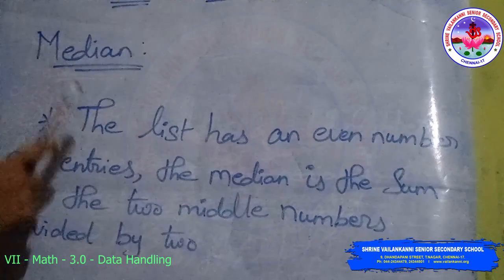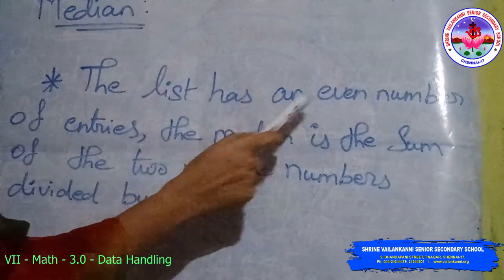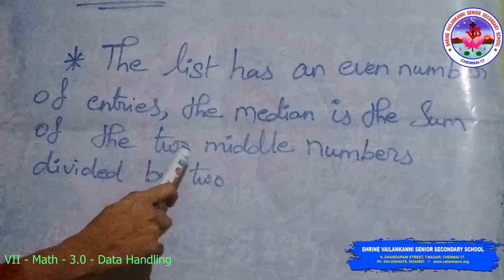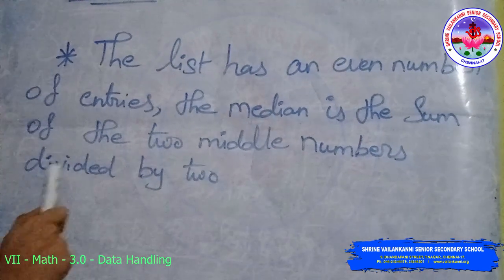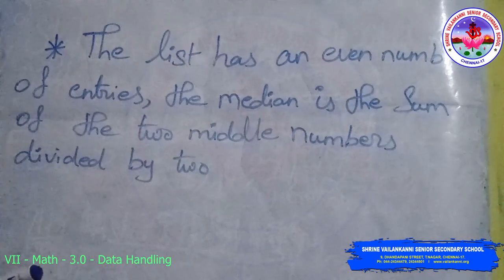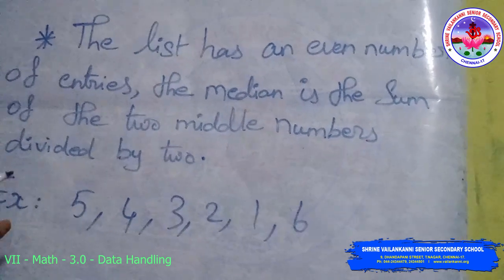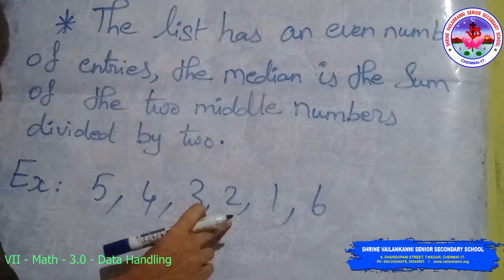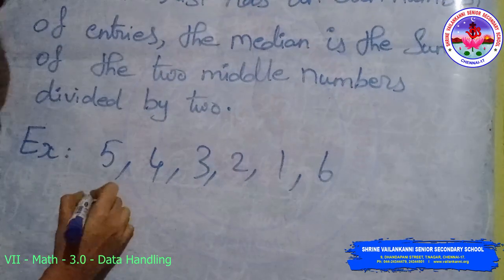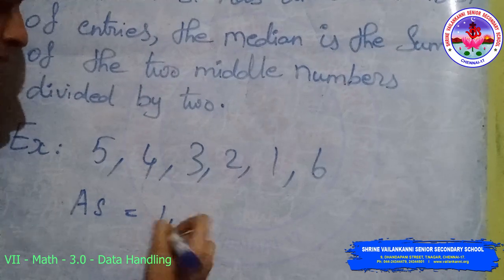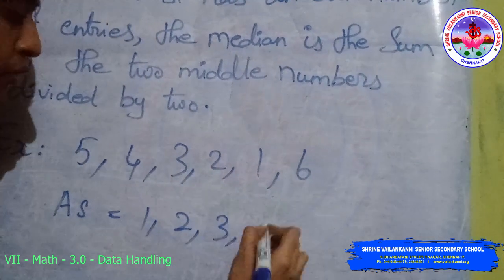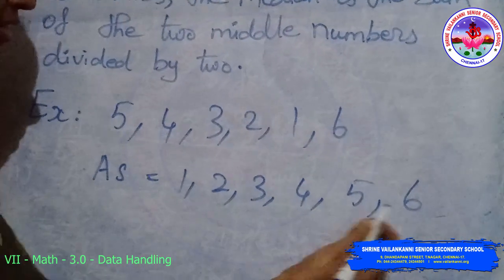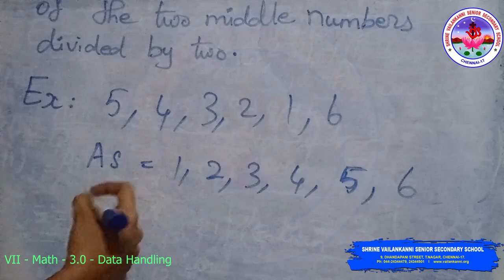The second case is when the list has an even number of entries. The median is the sum of the two middle numbers divided by 2. For example, the set of data is 5, 4, 3, 2, 1, 6. First, arrange in ascending order: 1, 2, 3, 4, 5, 6. Here there are 6 values, an even number of entries.